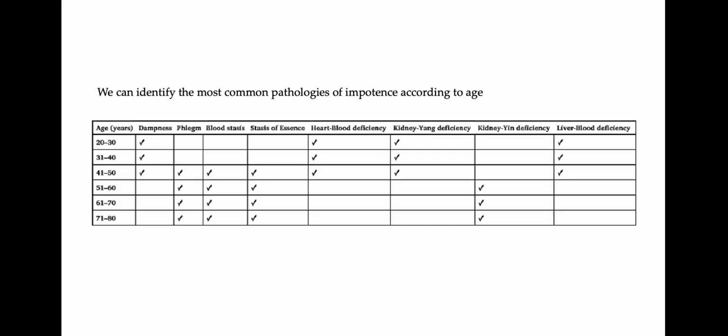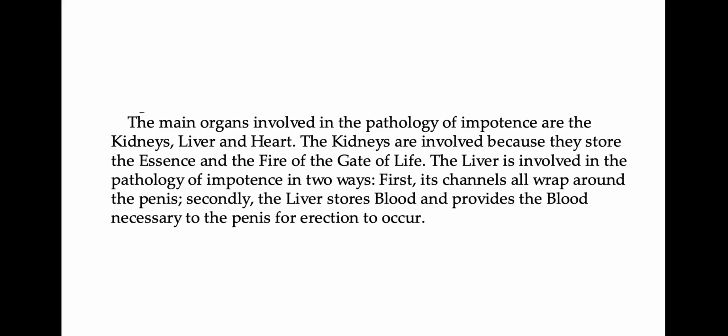For 61 to 70, it's phlegm, blood stasis, stasis of essence, and kidney yin deficiency. Likewise for 71 to 80, it's phlegm, blood stasis, stasis of essence, and kidney yin deficiency. The main organs involved in pathology of impotence are the kidneys, liver, and heart. The kidneys are involved because they store the essence and the fire of the gate of life. The liver is involved in the pathology of impotence in two ways.